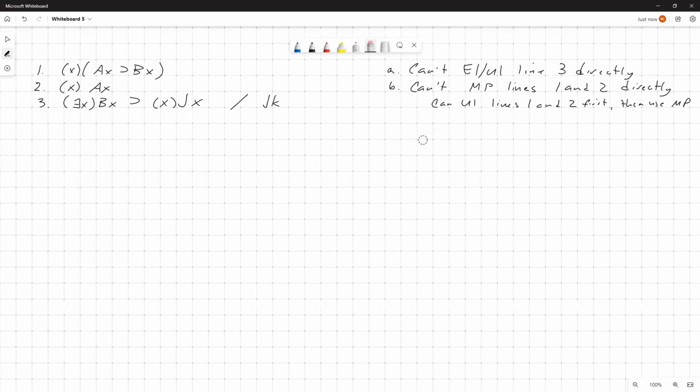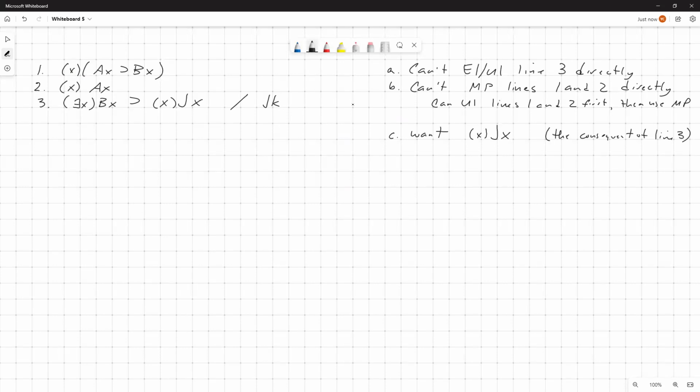All right, so what other tactical or strategic observations can we make? Notice that the consequent of line 3 is the universal quantification, everything is a J. So if we could just derive that everything is a J, then of course we can derive that K is a J too. So in other words, we want, or we think we want at least, that consequent.